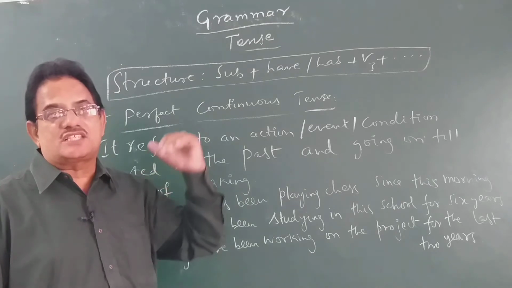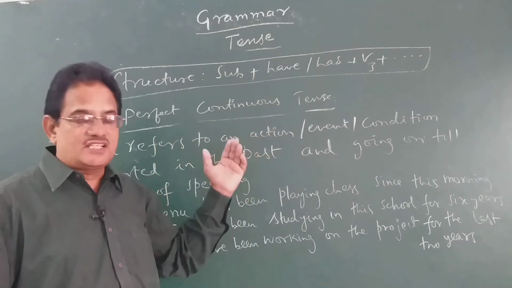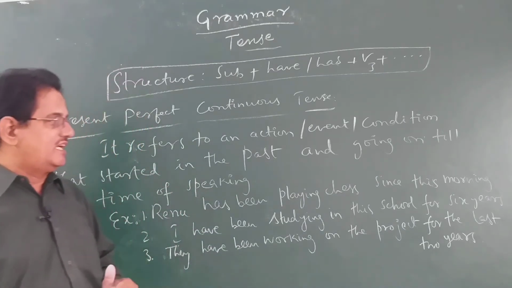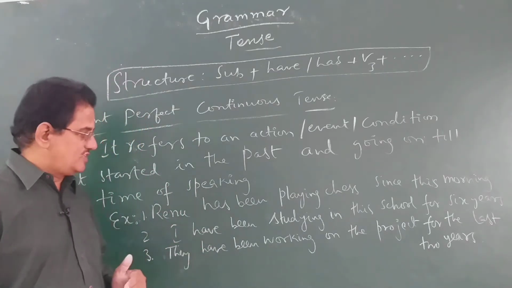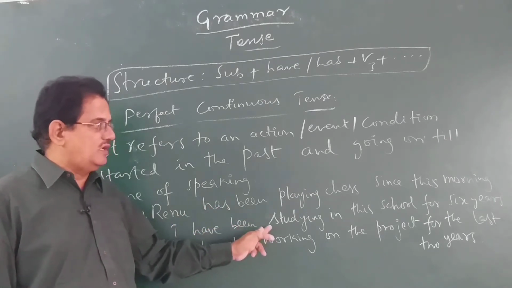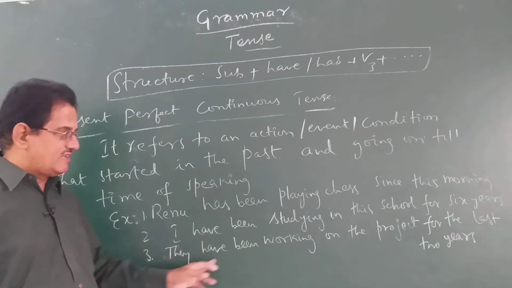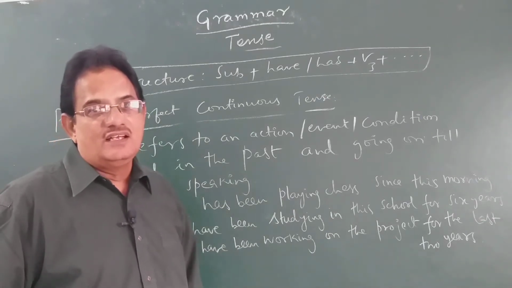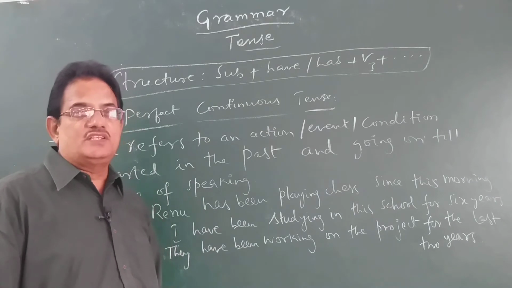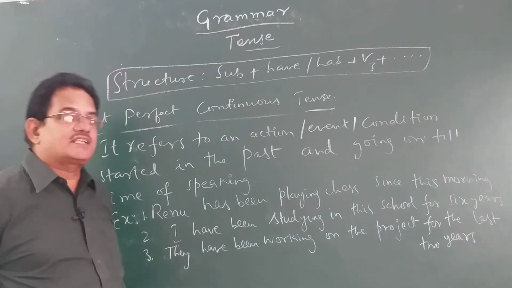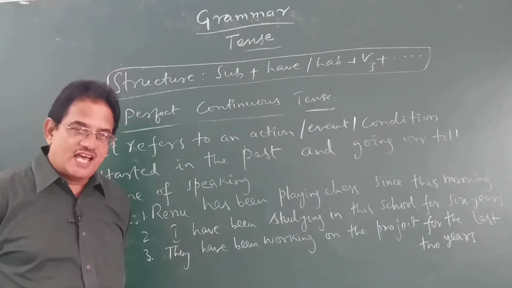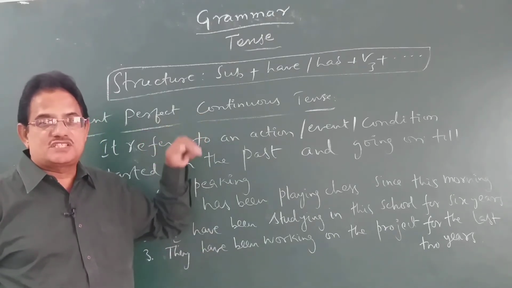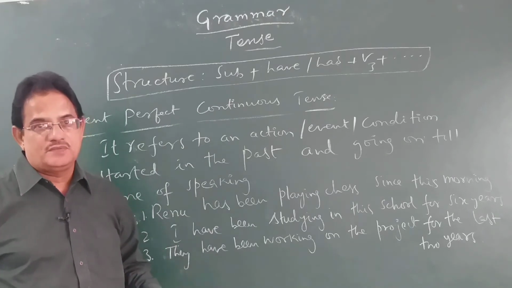So action that was started in the past or which is going on till now at the time of speaking, we convey through present perfect continuous tense. I have been studying in this school for 6 years. They have been working on the project for the last 2 years. Means they started the project 2 years back, still they are working on it. Means it started in the past and still going on at the time of speaking.